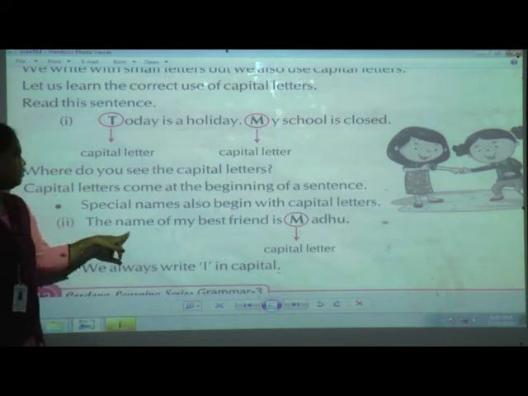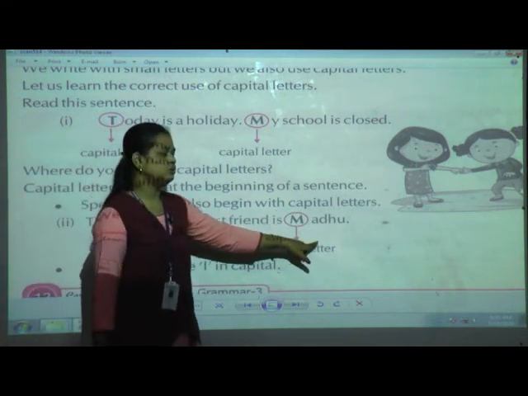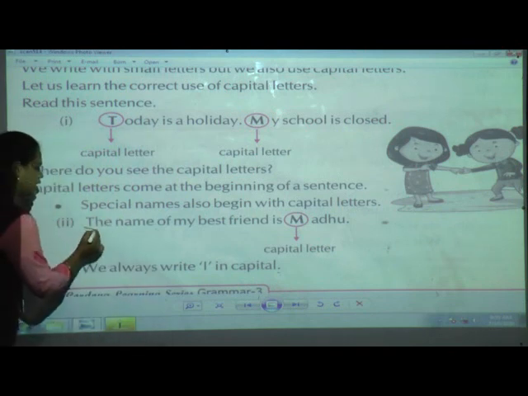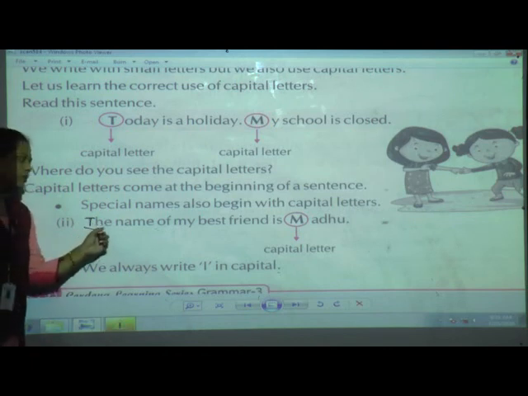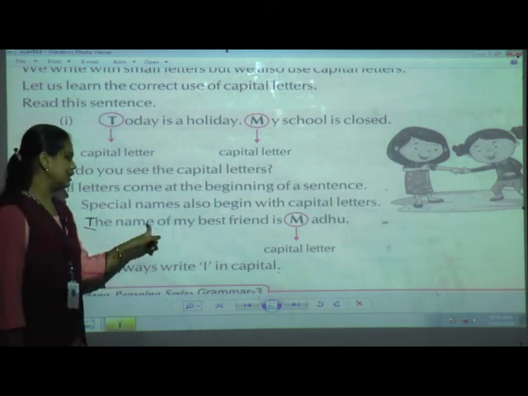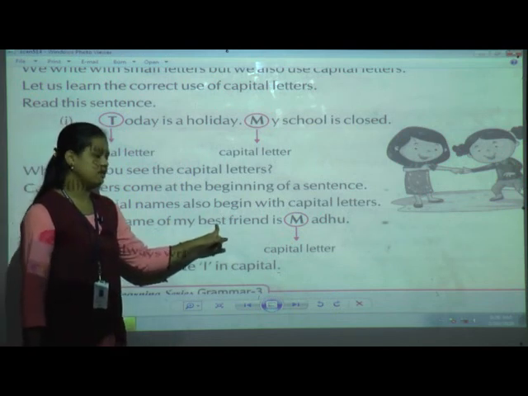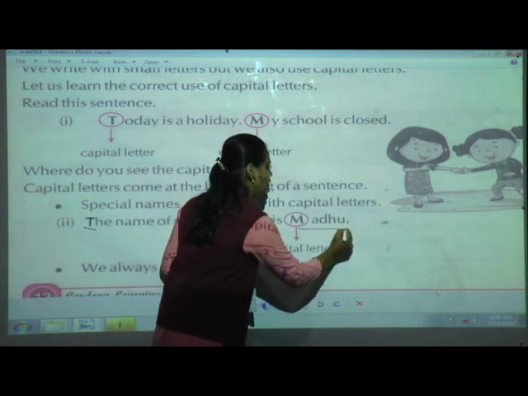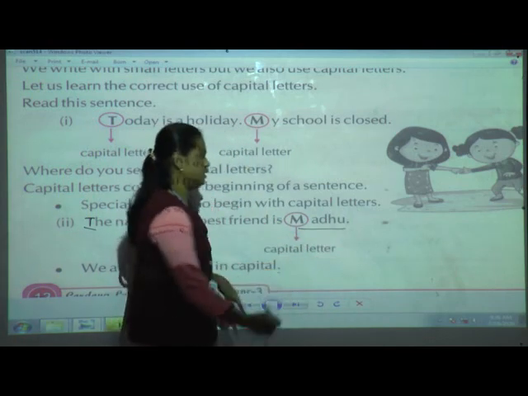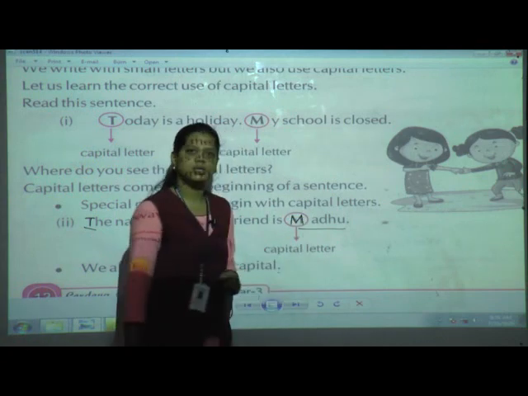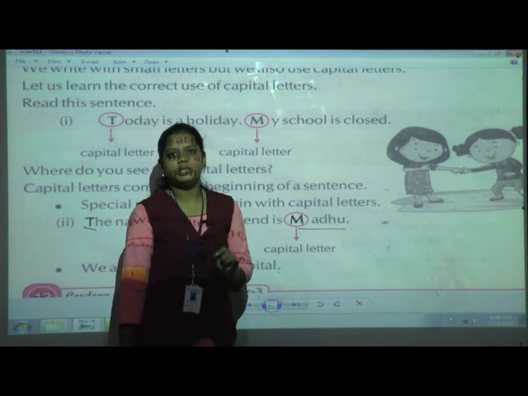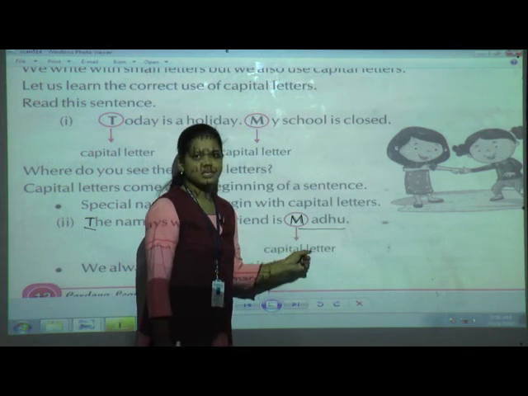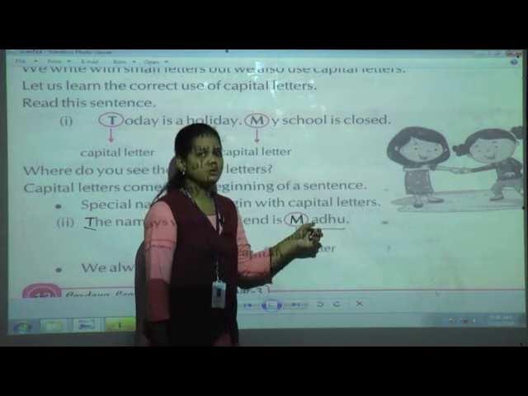See, the name of my best friend is Madhu. Here the sentence has already started with the first letter, it is T, and it has been given as a capital letter. But after that you can see all the next letters are given in small letters. Okay. And after that you can see it is Madhu. Here in Madhu, M has been written in capital. Why? Because this is the name of a person. I have told you whenever a person's name comes, we will go into detail on this. In Madhu, M is given as a capital because this is the name of a person.